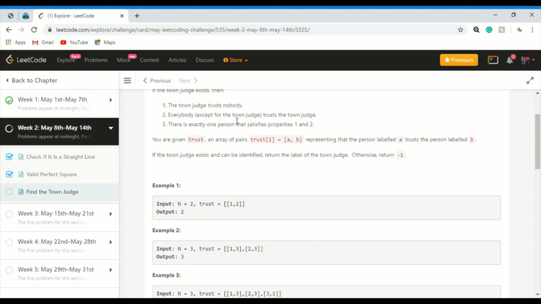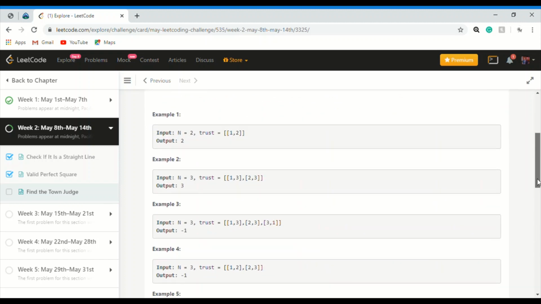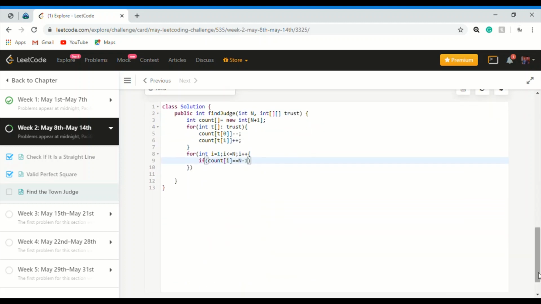Everybody except the town judge trusts the town judge. So n was the number of persons, and if we fix one position for the town judge, the rest would be n minus 1. So he is the town judge.